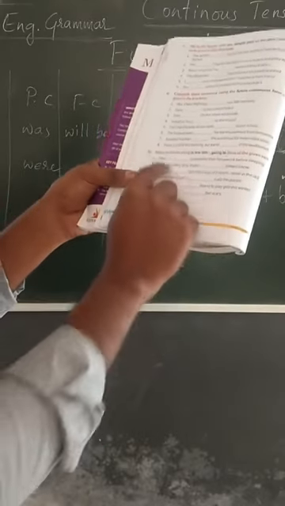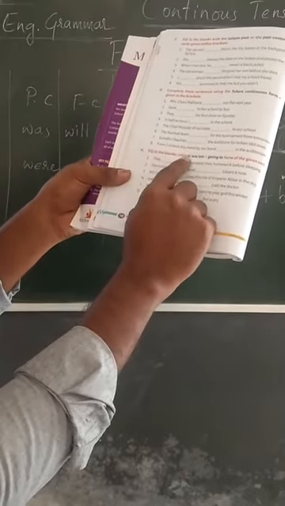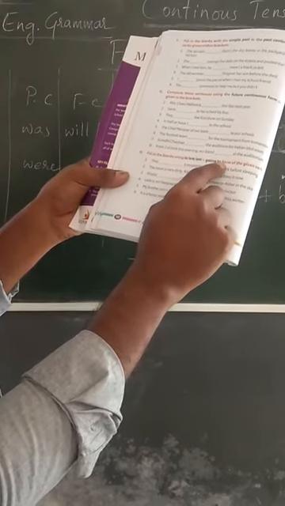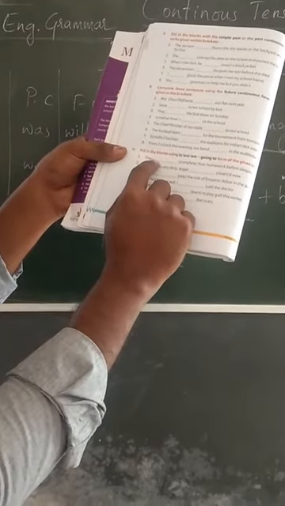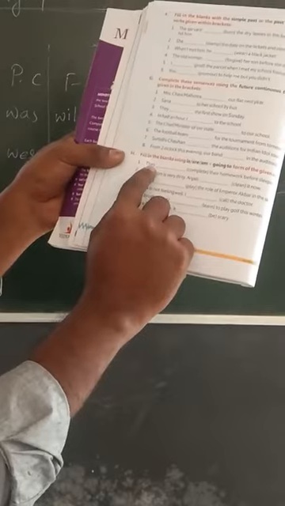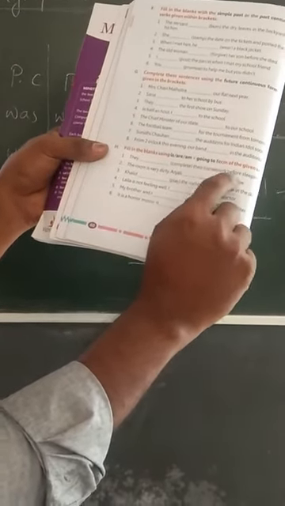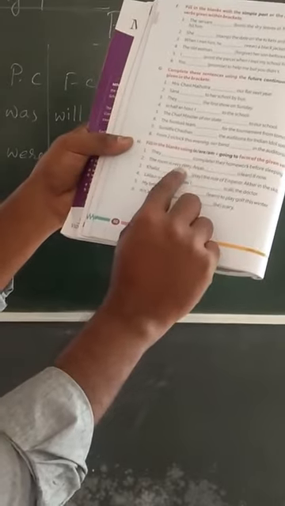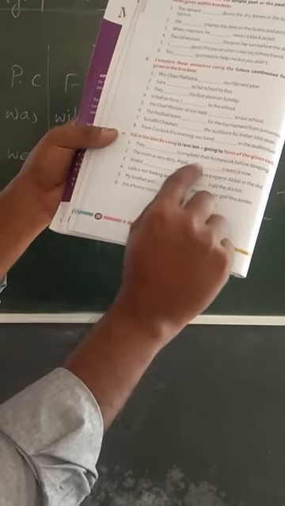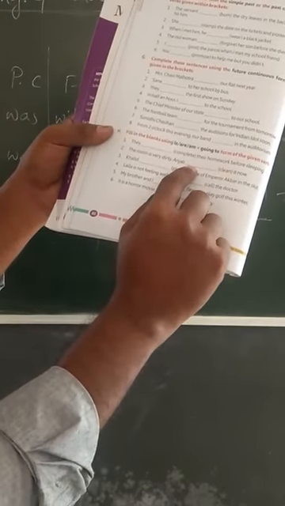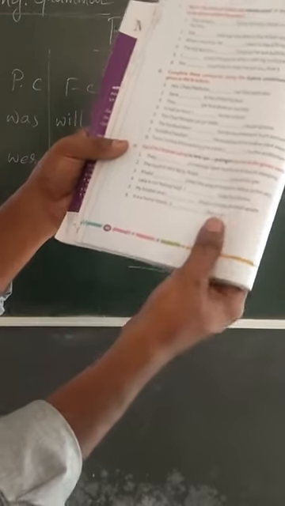Follow the same. Fill in the blanks using is, are, or am plus going to. They are going to complete, the verb should be in the base form. They are going to complete their homework before sleeping. The room is very dirty. Anjali is going to clean it now. Anjali is going to clean it. Okay. You can follow that. Thanks.